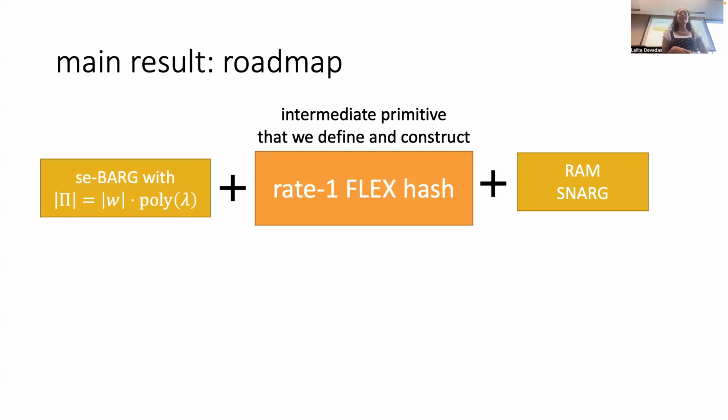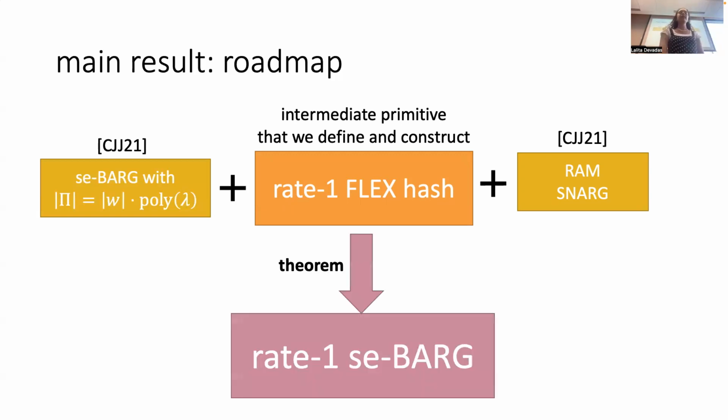And lastly, we'll use a RAM SNARG, which I'm going to table until later in the talk. Those two pieces are less interesting. They just come basically from CJJ. The flex hash is the thing that we actually build in this work. And putting them all together in the central theorem is also another main contribution of our work, because it's pretty non-trivial, even given these three ingredients, how you put them together to get your Rate-1 BARG.